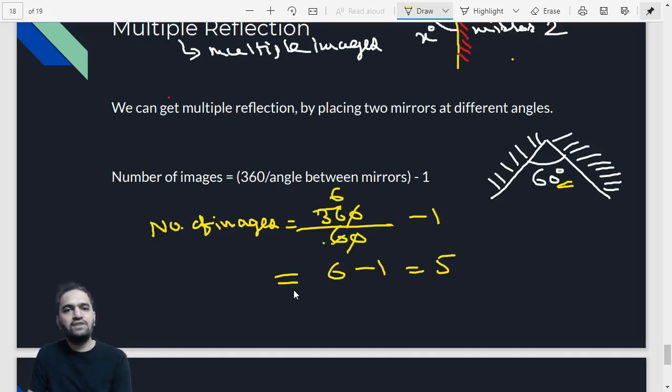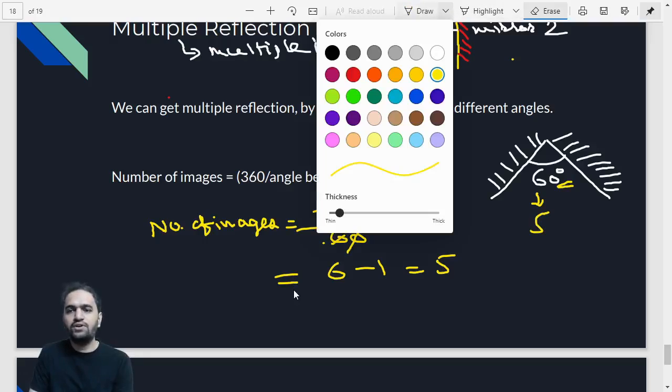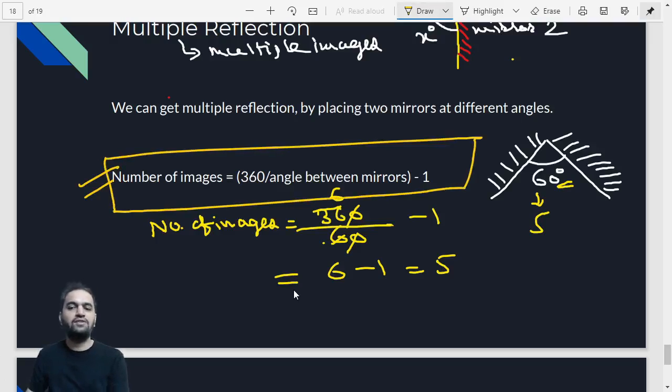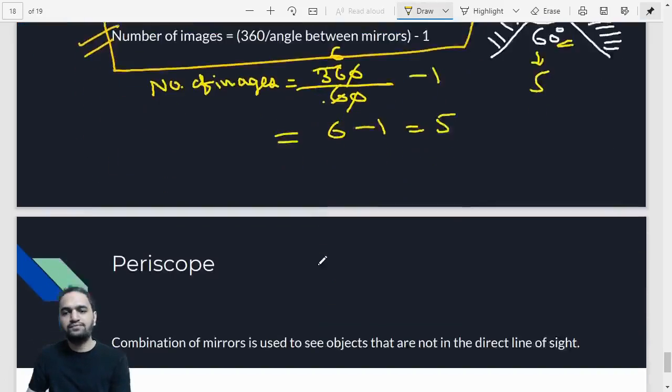So how many images are we going to get in this case? We are going to get 5 images with 60 degrees. Are you understanding? It's a very standard formula that you are supposed to use. Number of images is equal to 360 divided by angle, minus 1. So that is the formula you are going to use. It is quite an important formula, so kindly mark it in your textbook and remember it. Number of images is equal to 360 divided by the angle between mirrors, minus 1.